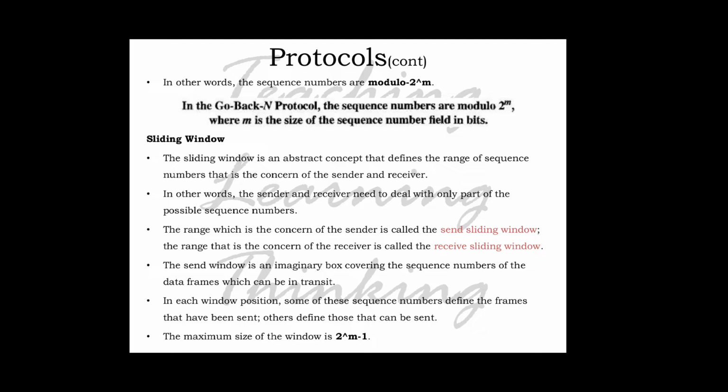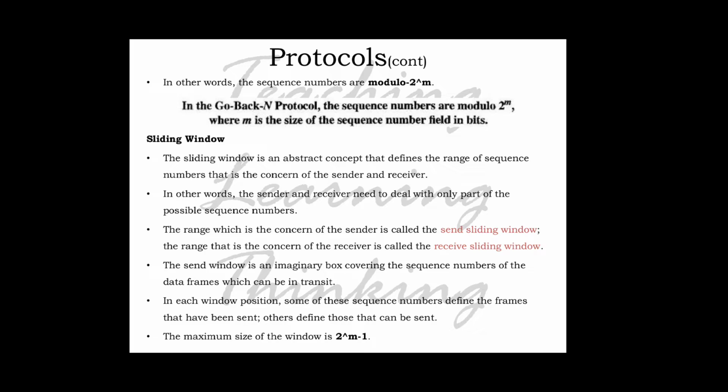The range which is the concern of the sender is called the send sliding window, and the range that is the concern of the receiver is called the receive sliding window. The send window is an imaginary box covering the sequence numbers of the data frames which can be in transit.